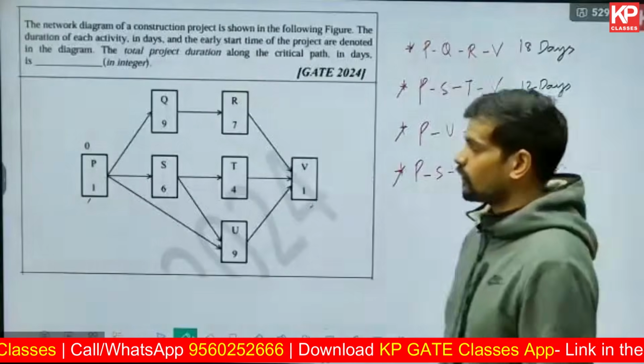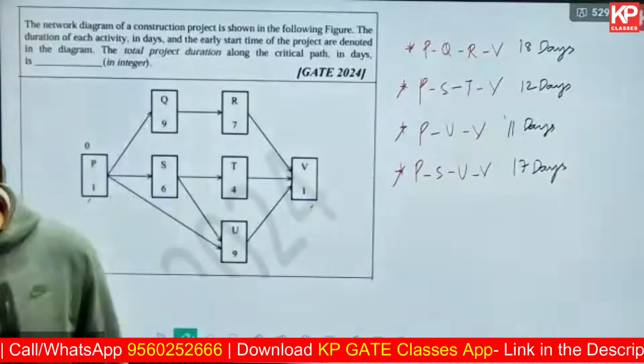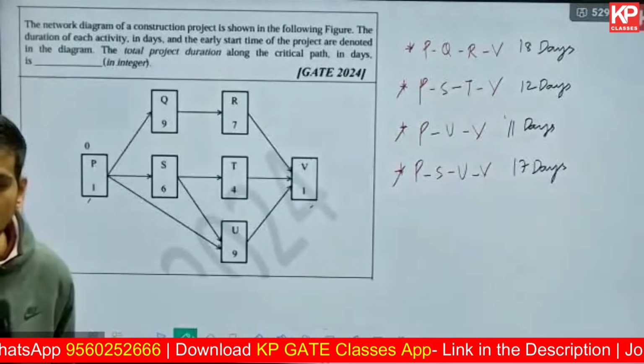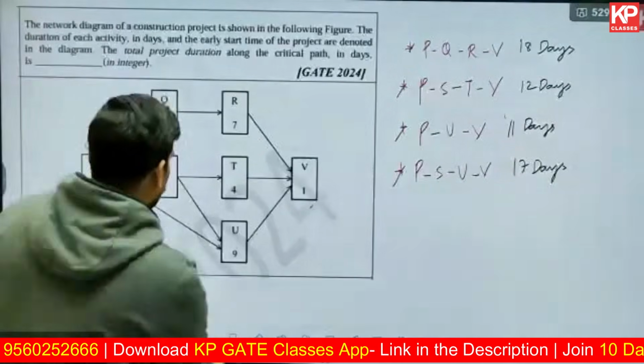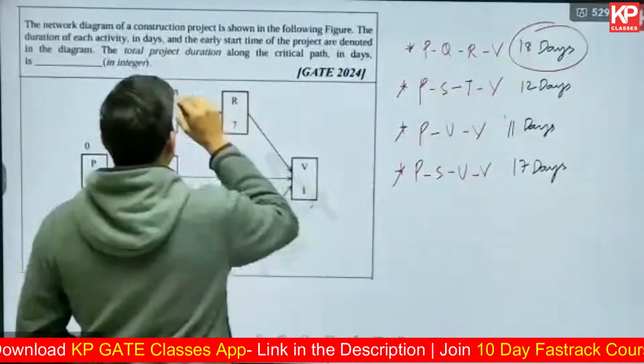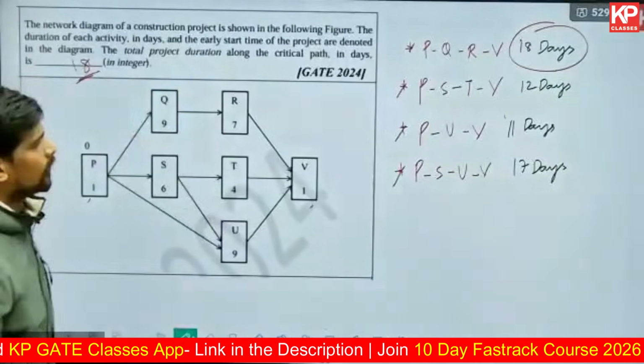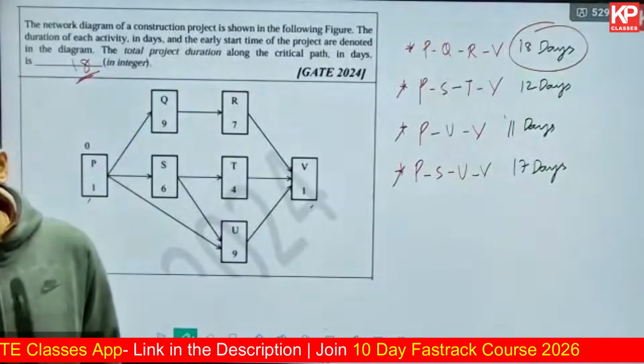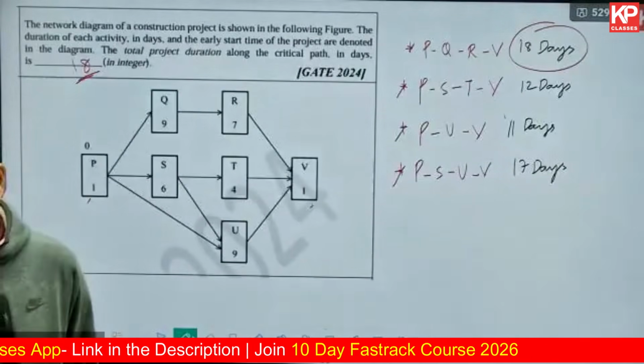What do you think is the answer for this question? What is the total project duration? Whichever is the longest path duration, that is taken as the project duration. So the answer for this question also is 18 only. 18 days in integer is the answer for this question. So that is about it.